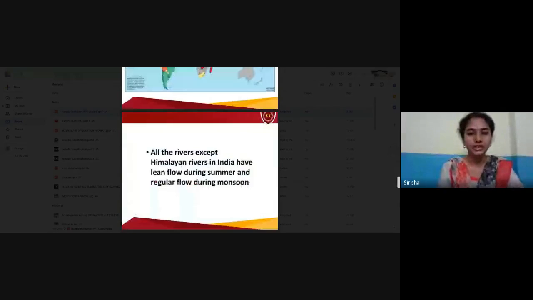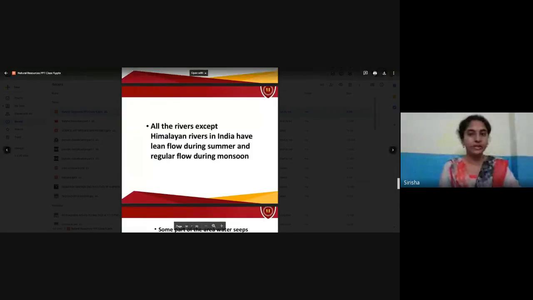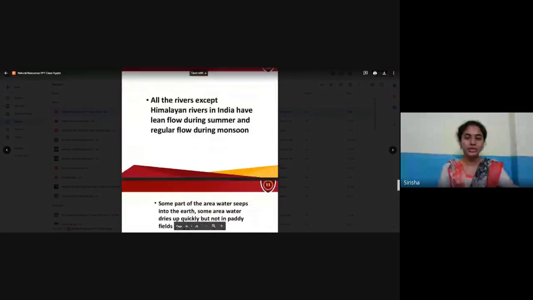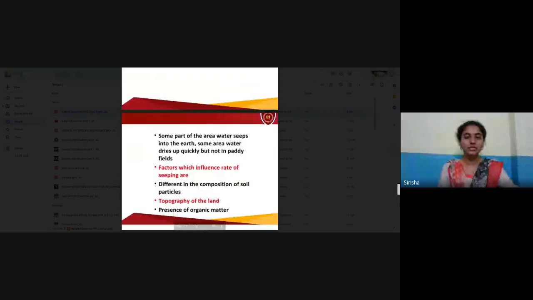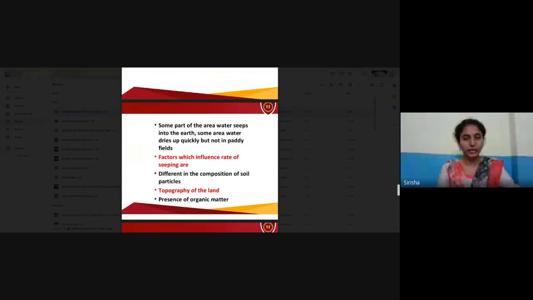All the rivers except the Himalayan rivers in India have lean flow during summers and regular flow during monsoons. Because of the rains, they have regular flow during monsoons, but rivers like the Krishna and Godavari in our states have less flow and less water content during summers. Some water seeps into the earth and some dries up quickly, but not in paddy fields, because we supply water there all the time.